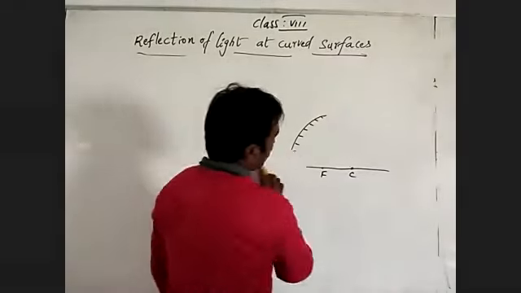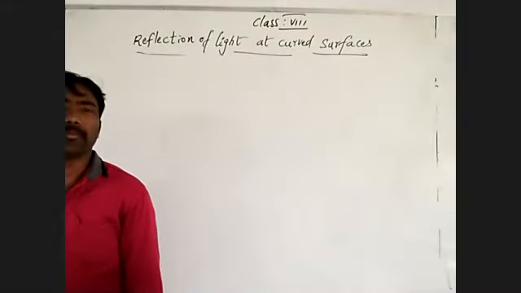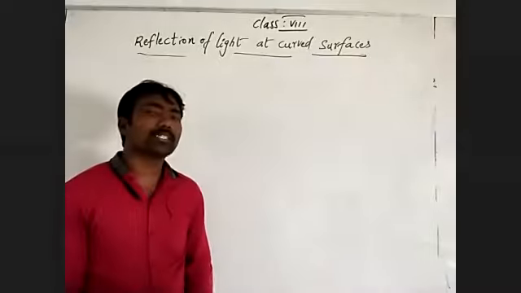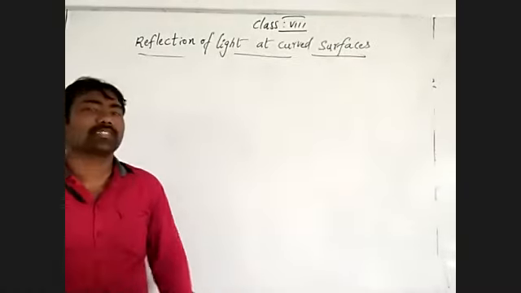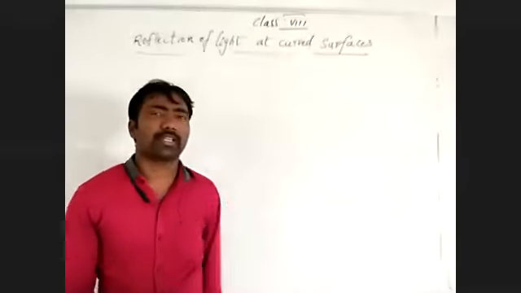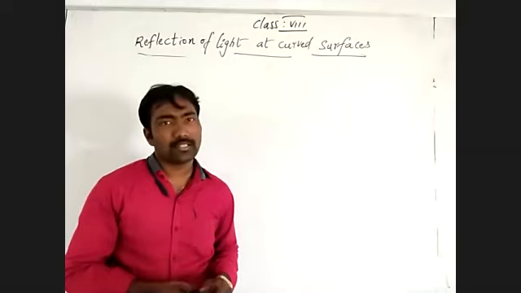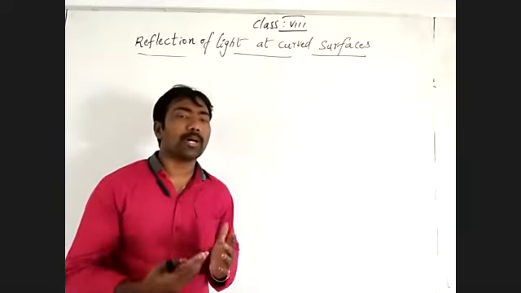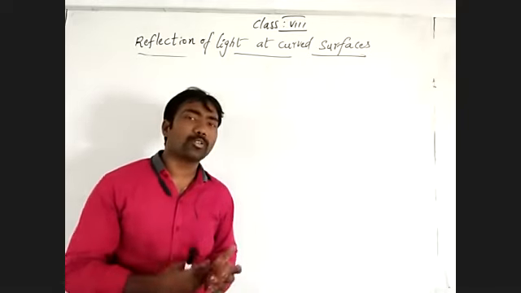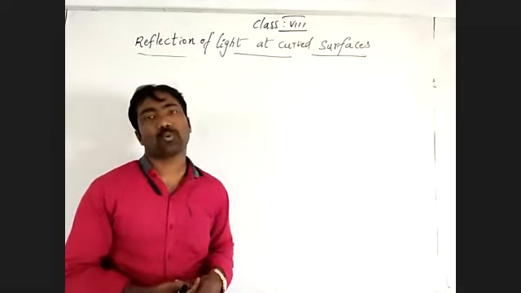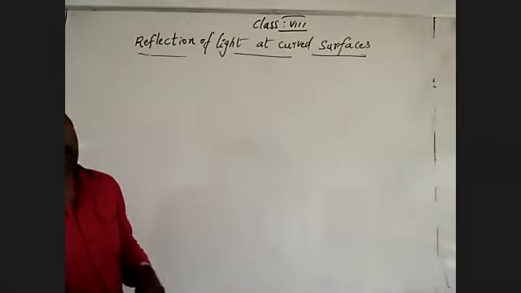Now we'll talk about some of the terms. Object distance and image distance are there. Object distance: the object sends light toward the mirror, and the distance between the pole and the object is the object distance. Image distance is the distance between the pole and the image. We will learn those in the continuing lesson, that's why I did not explain them now.